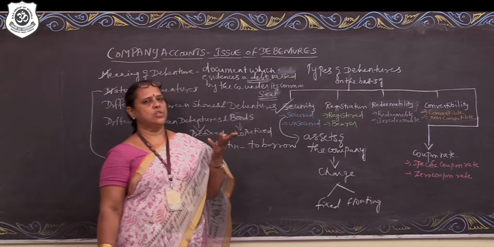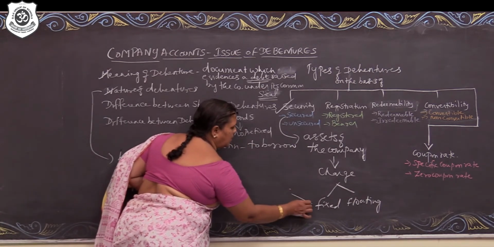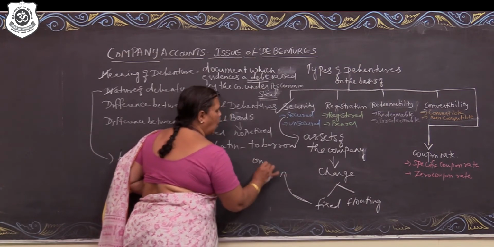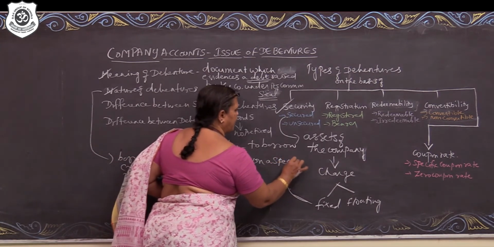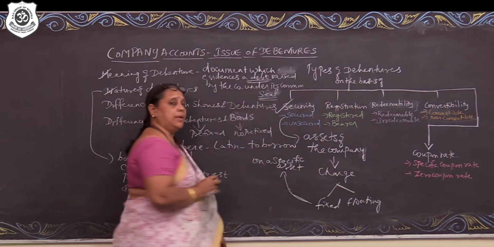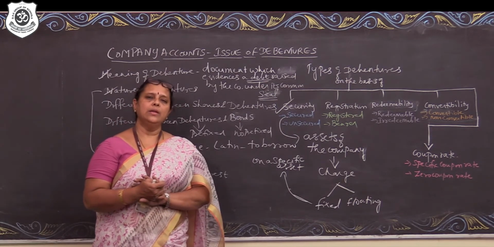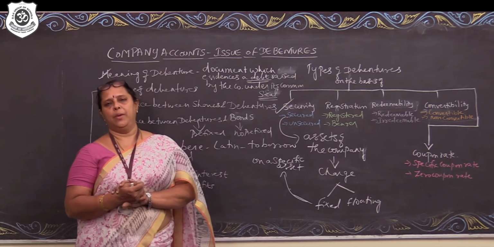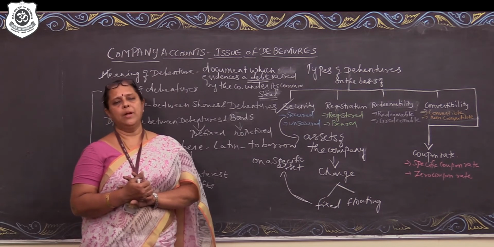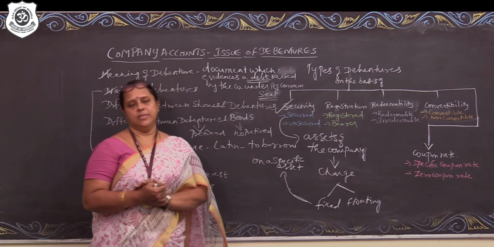What do you mean by fixed charge and what do you mean by floating charge? When the security is created on a specific asset, it is called a fixed charge. That means in the event of default on the part of the company to pay the interest commitment or the principal repayment, the debenture holder can demand the realization of the particular asset which has been given as a security.